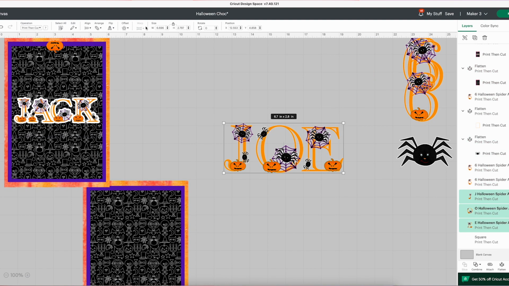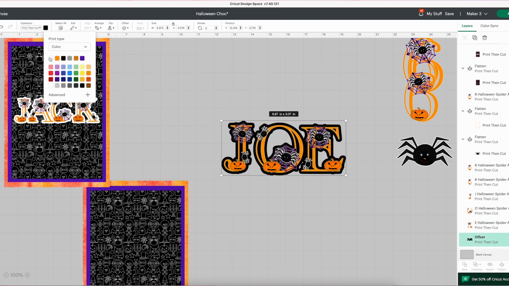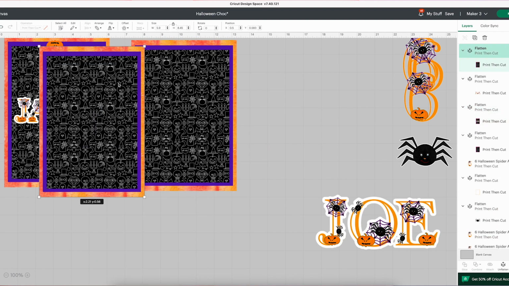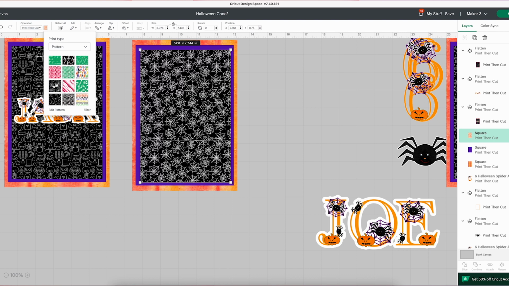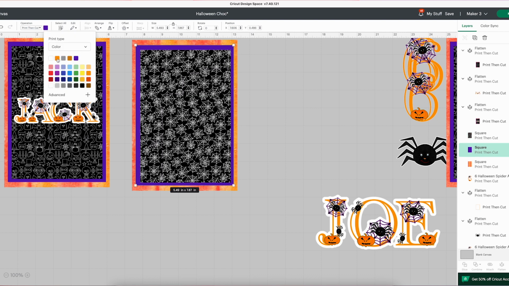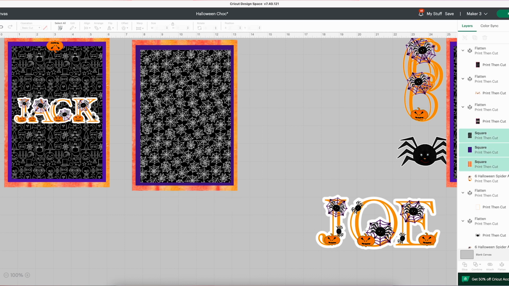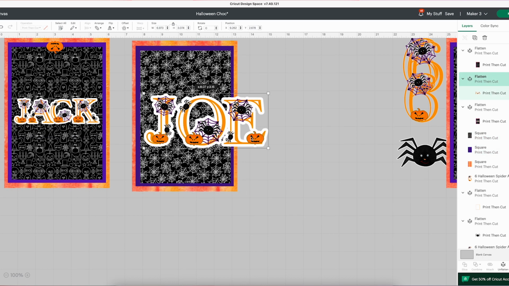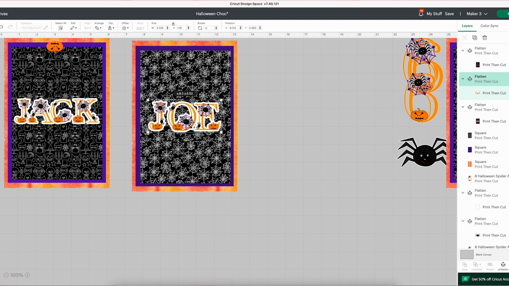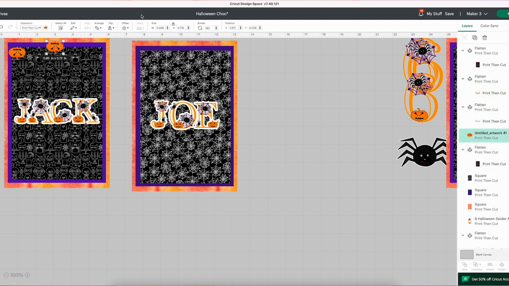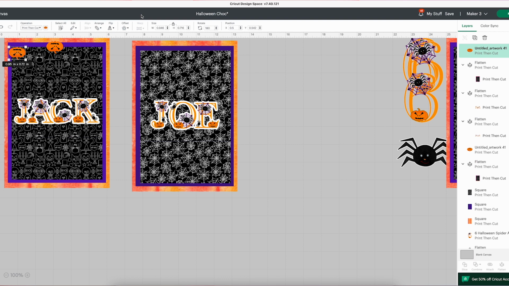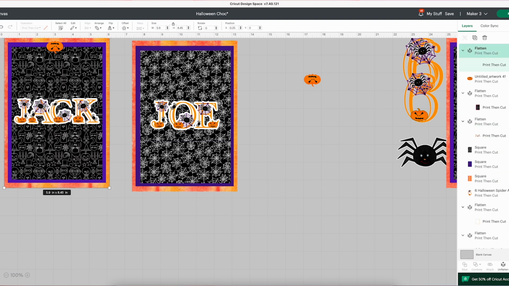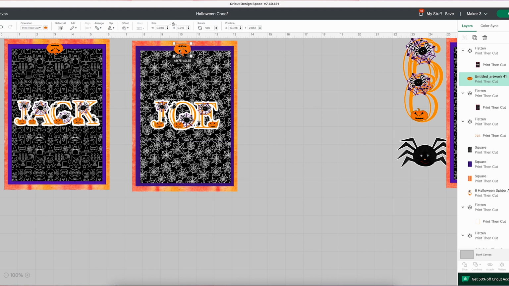So I've got the Joe. So again, create your offset and colour it and flatten, and then I'm going to unflatten the candy bar and just create a new different pattern. So you can mess about, change the colours. I think that's it. I'll flatten that and then pop my Joe on there. And again, you can add a pumpkin, or you can add a spider, whatever. So what I want that pumpkin, and I've already flattened it, so I'm just going to unlock it, duplicate it, and then reflatten it, and that's really easy to do.